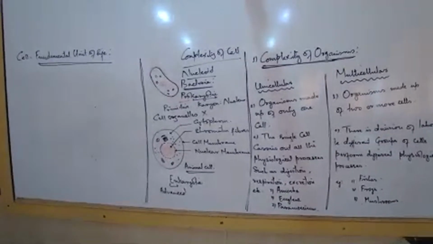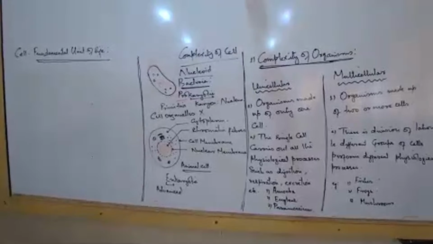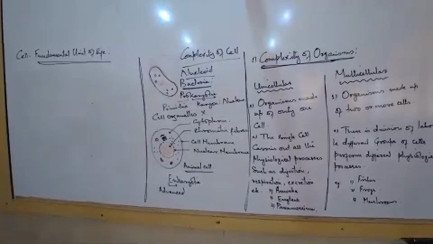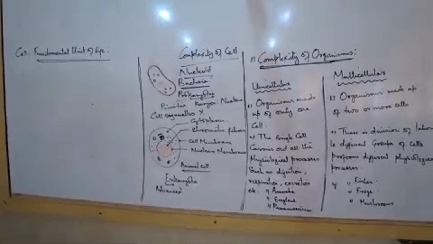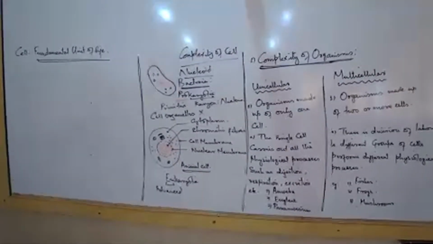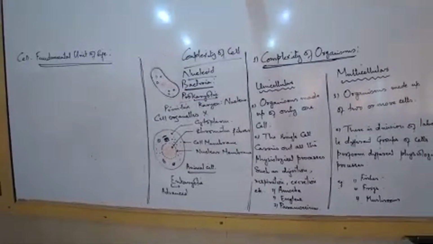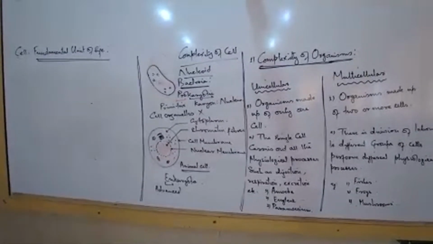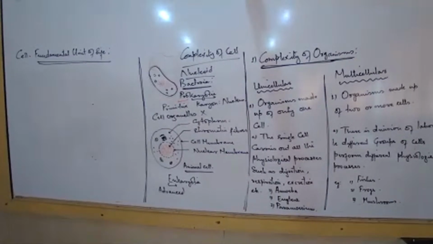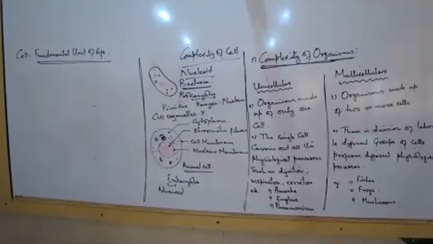Eukaryotic. The organisms in which the nucleus is bounded by a defined nuclear membrane are known as eukaryotic. Read the next point. How is a prokaryotic cell different from a eukaryotic cell? Size: prokaryotic cells generally measure up to 1 to 10 micrometers.